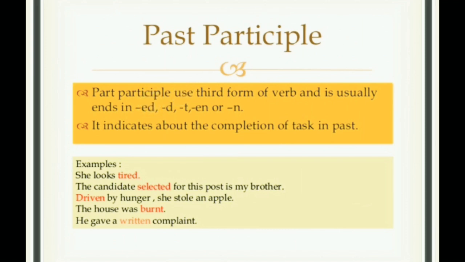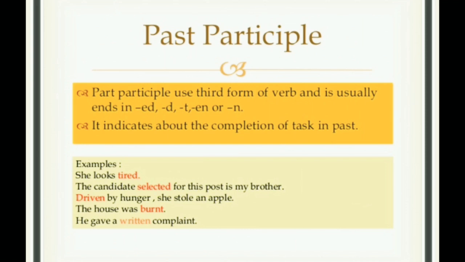We'll see this. Examples are obviously given. She looks tired. Okay, she looks tired. That means she was tired, and the looking tired is completed in the past itself. So the start of the action and the completion of the action are completed in the past. It has nothing to do with the present.